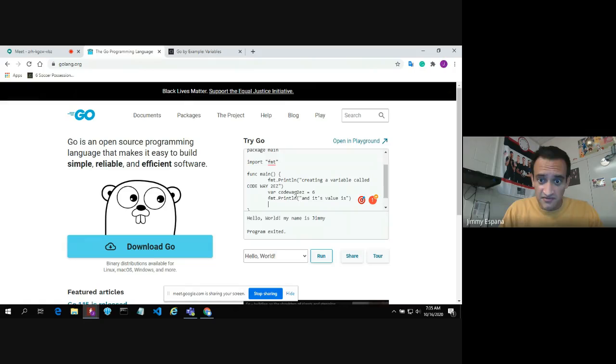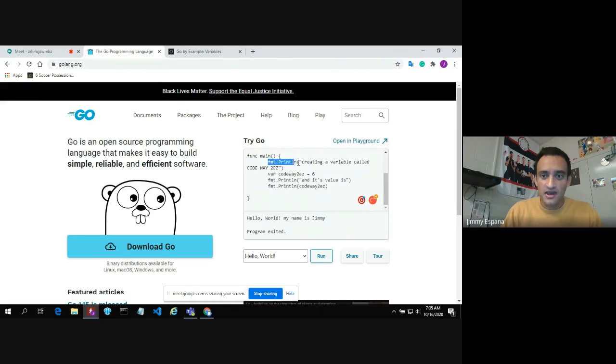We actually have a different variable name, so let's go ahead and do another print statement right here, and we're going to reference our code way too easy variable, and that's all we want our program to do currently. So step 1, we're going to output this piece of text to the screen.